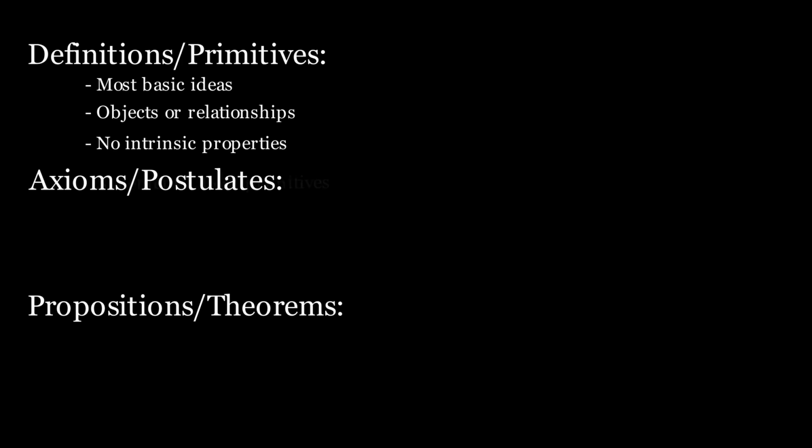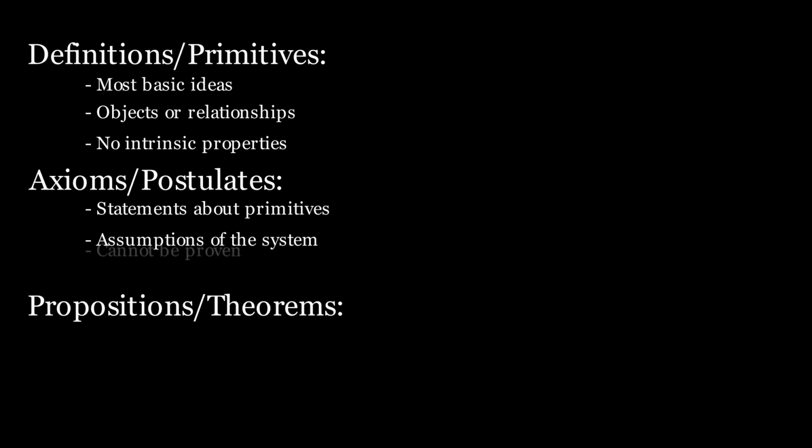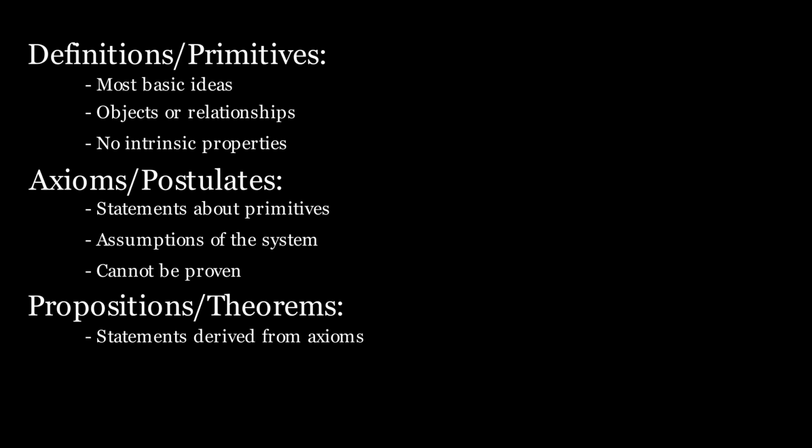Axioms or postulates are statements about primitives which we assume to be true. These cannot be proven and are the building blocks of geometric concepts. We need some assumptions because not everything can be proven without a solid foundation. And lastly, propositions or theorems are statements derived from axioms using deductive logic.